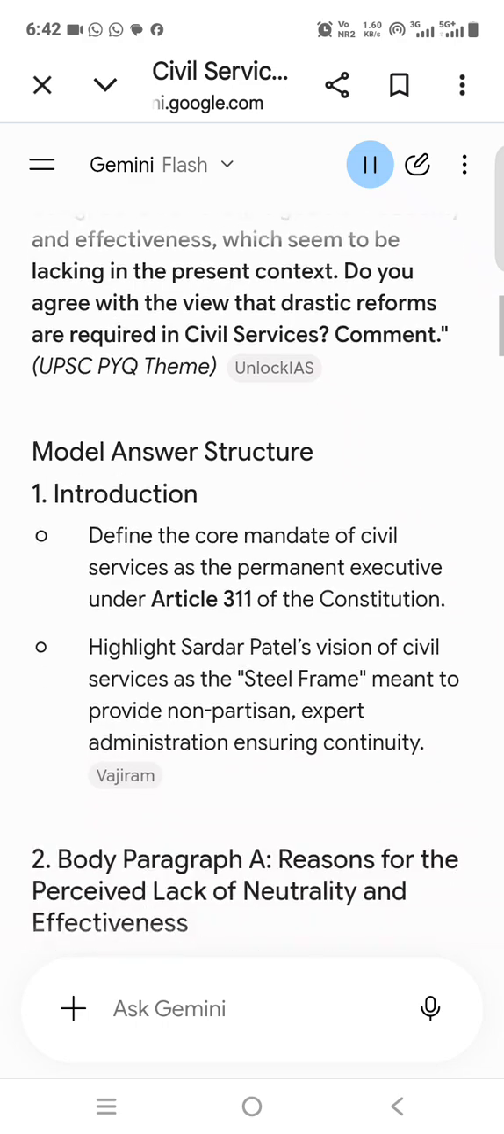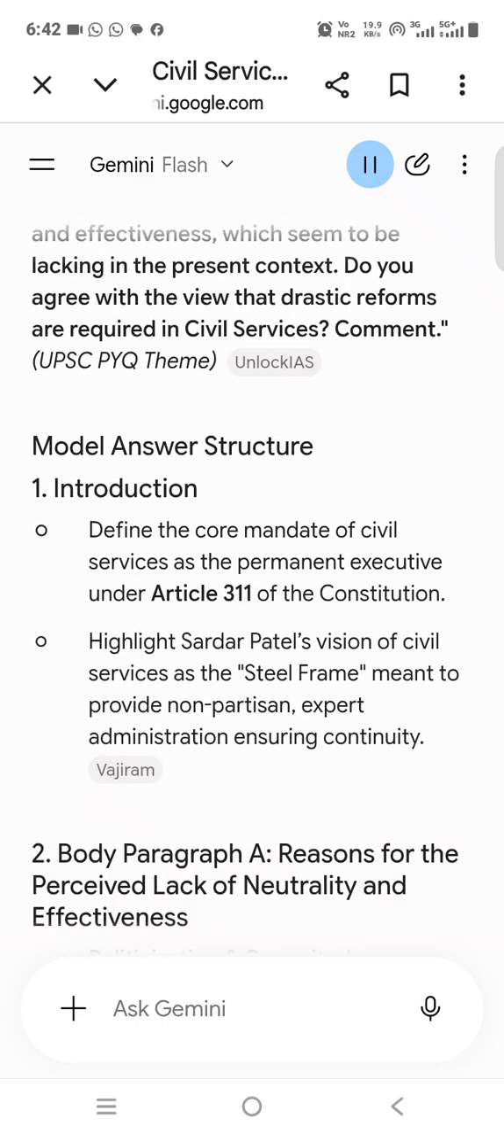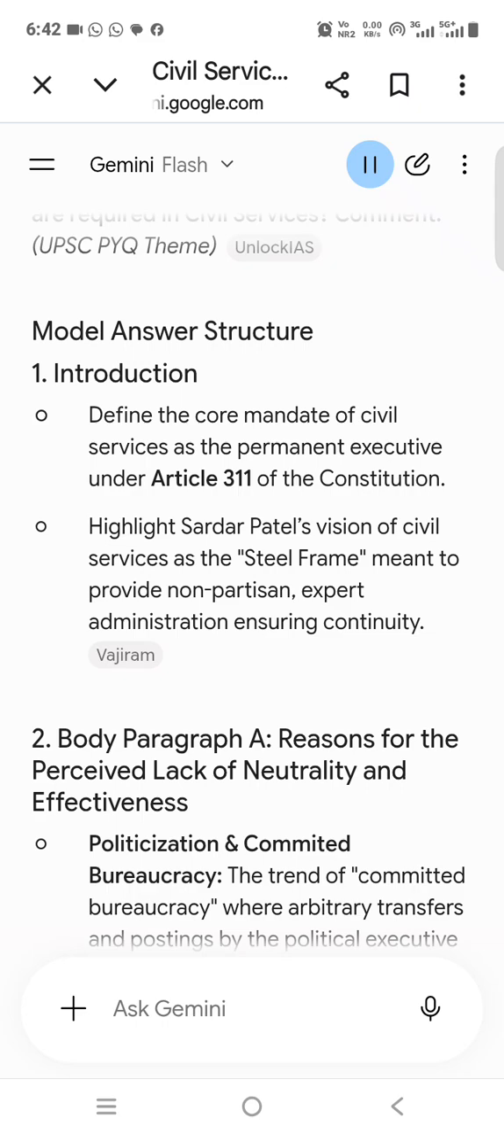1. Introduction. Define the core mandate of civil services as the permanent executive under Article 311 of the Constitution. Highlight Sardar Patel's vision of civil services as the steel frame, meant to provide non-partisan, expert administration ensuring continuity.